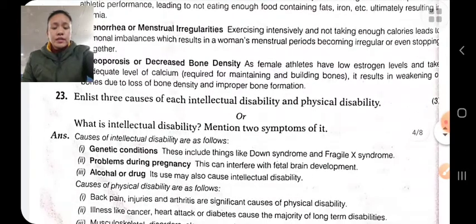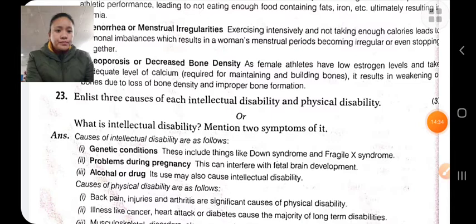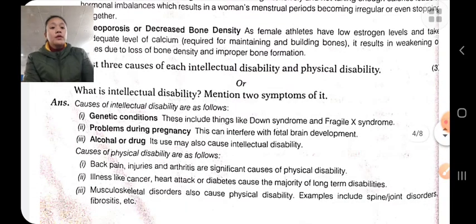Next question is, enlist the causes of intellectual disability and physical disability. Causes of, first, intellectual disability.